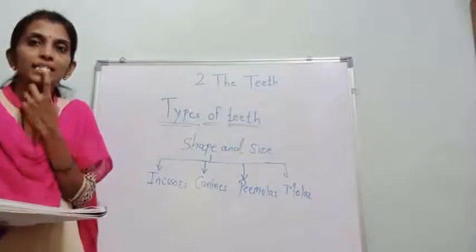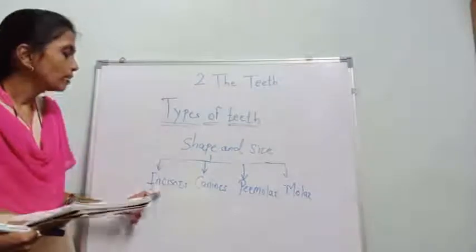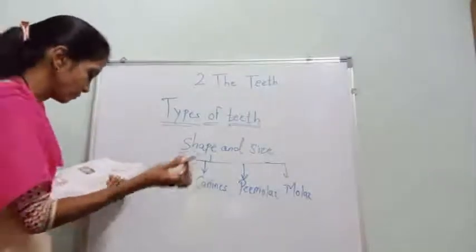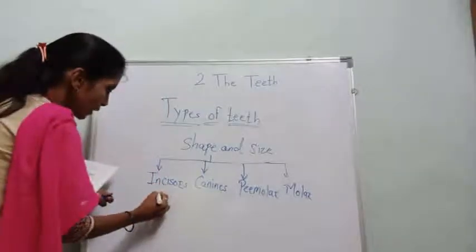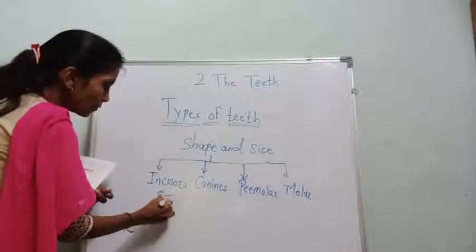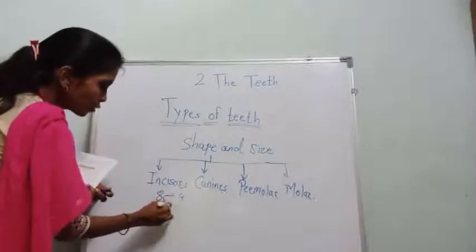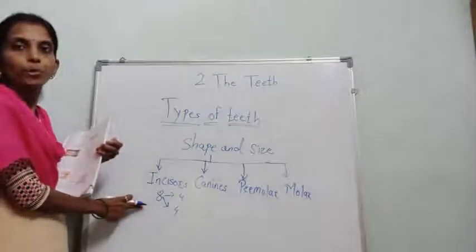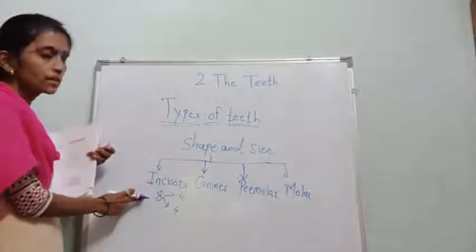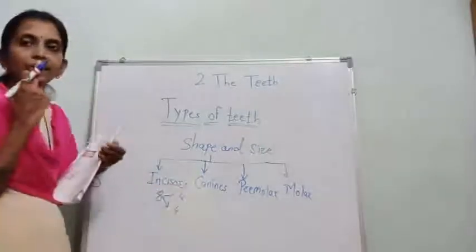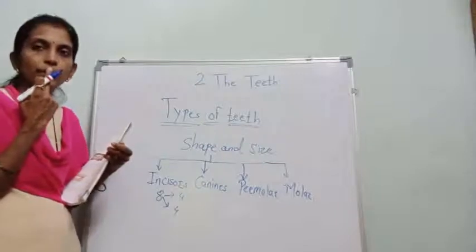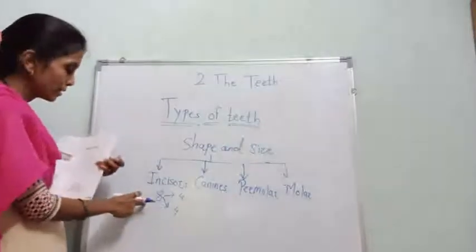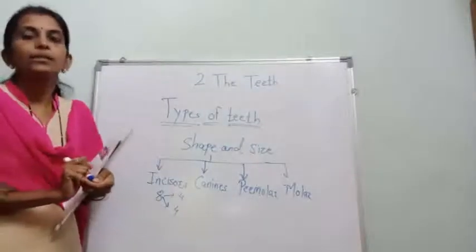Okay, these front teeth are called the incisors. There are 8 incisors, out of which 4 are at the upper jaw and 4 at the lower jaw. See, total 8 incisors in the mouth. 4 कहाँ पे रहते हैं? अपर जॉज में. ये जो अपर साइड्स के जॉ है ना, यहाँ पे. And 4 at the lower jaw. So total 8 incisors are present in the set of teeth.